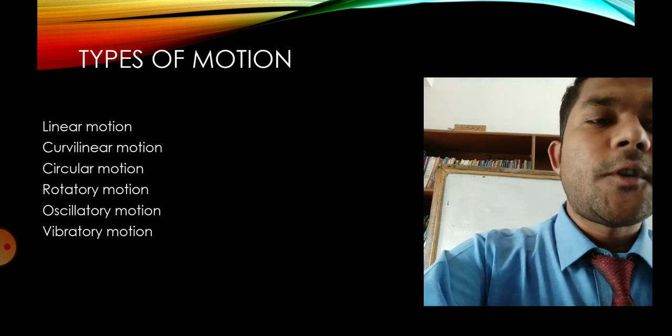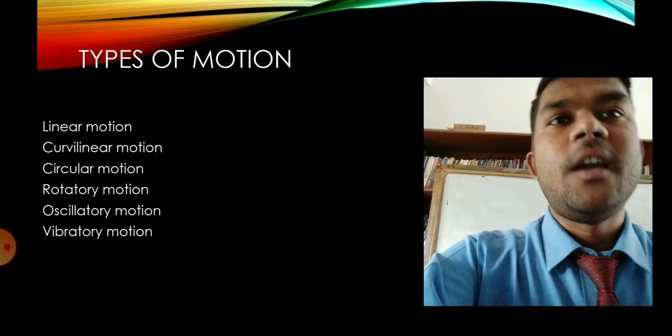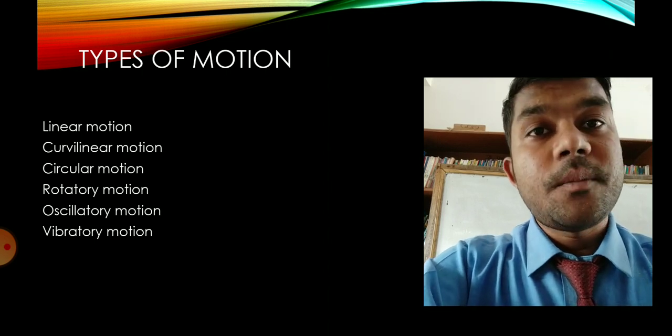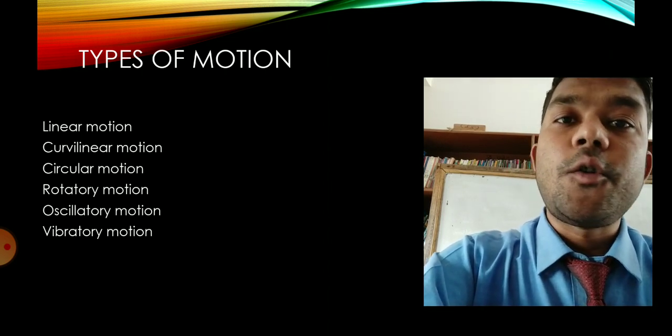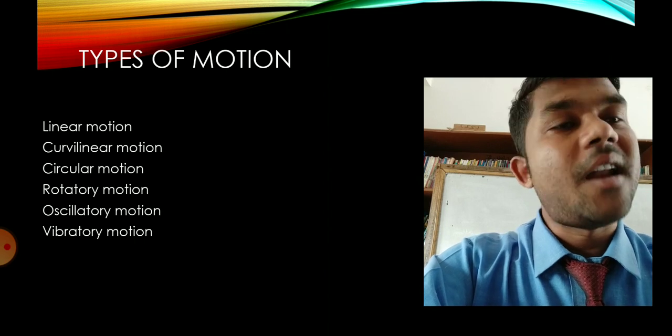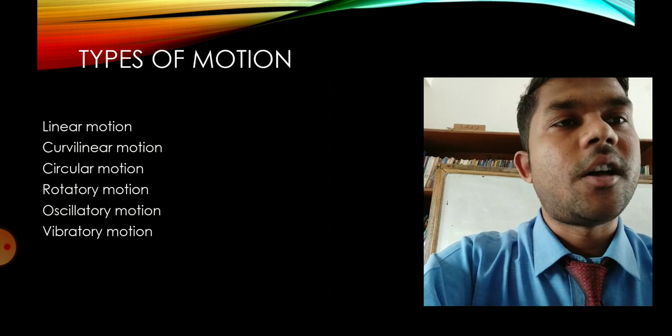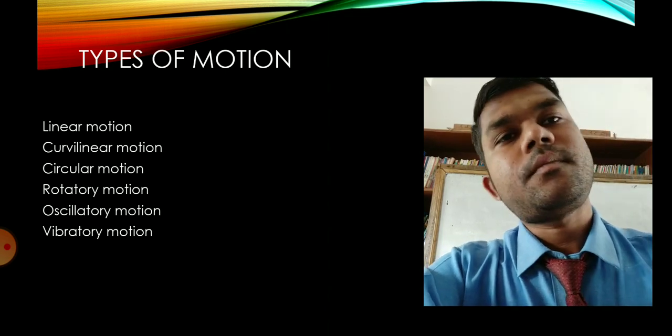Okay, next, types of motion. There are different types of motion: linear motion, curvilinear motion, circular motion, rotatory motion, oscillatory motion, and vibratory motion. So these are some of the types of motion which we will discuss in this class.